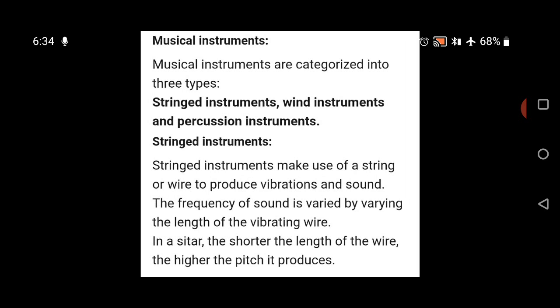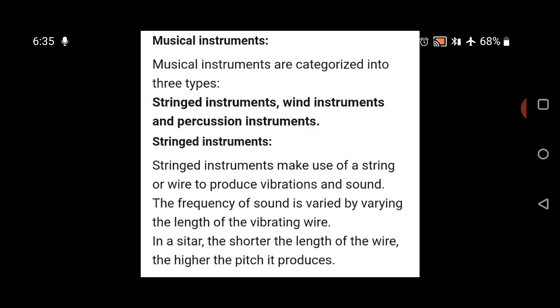Musical instruments are classified into three types: stringed instruments, wind instruments, and percussion instruments. The first one we will discuss is the string instrument. The sound in a string instrument is produced by vibrating strings. The strings need to be plucked to produce sound. The plucking of the string causes vibrations in the instrument which produce sound.